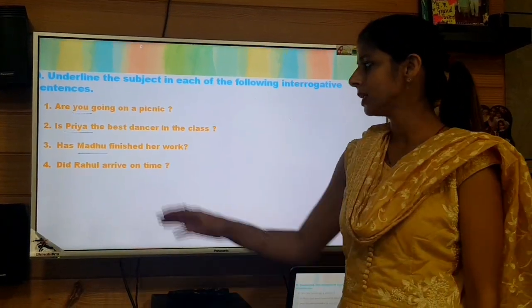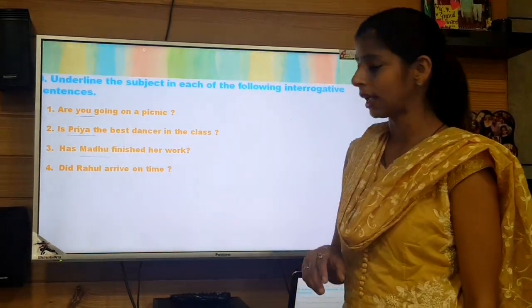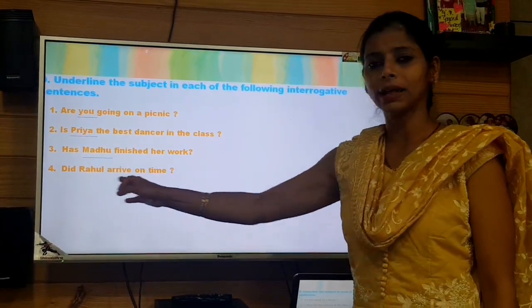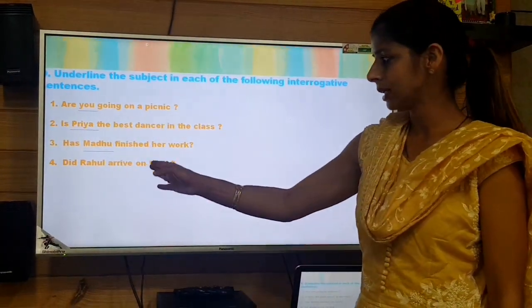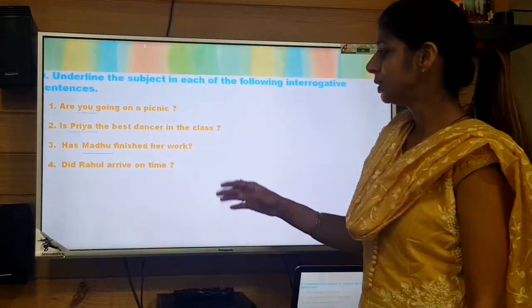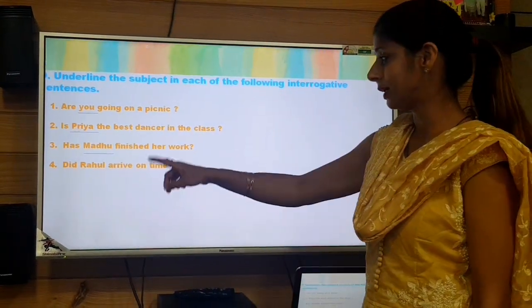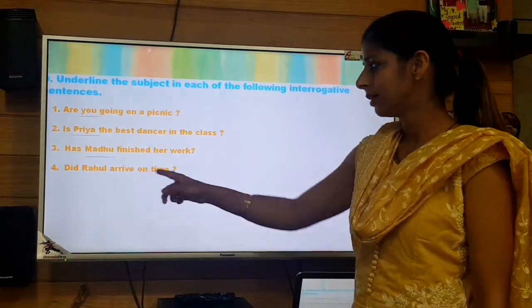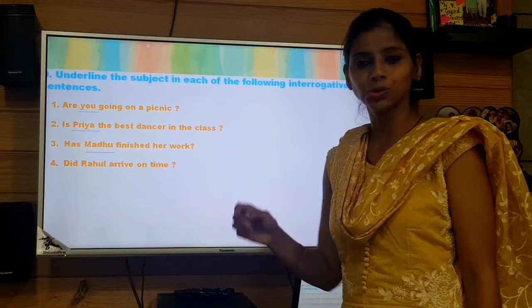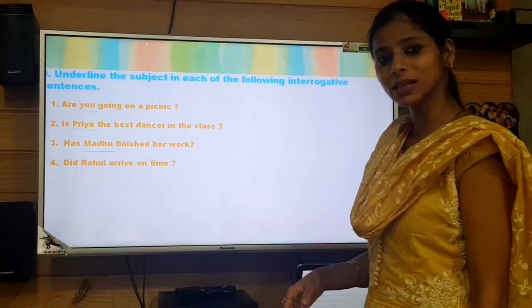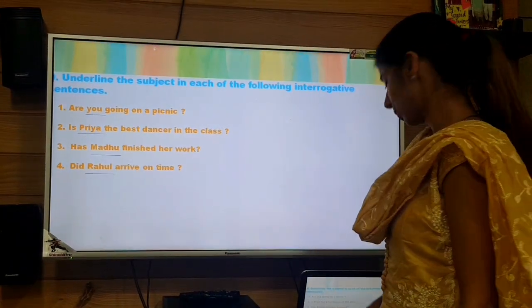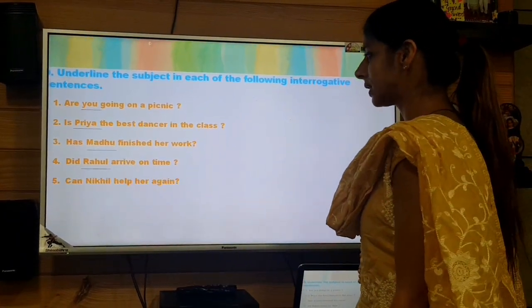Then the fourth one is, did Rahul arrive on time? So here again, spot the helping verb, that is did. So after did, the noun is Rahul. So then you need to recheck it with a question. Does arrive on time relate to Rahul? Yes, it relates to Rahul. Then Rahul is your subject in this sentence. So here you have got it very easily.